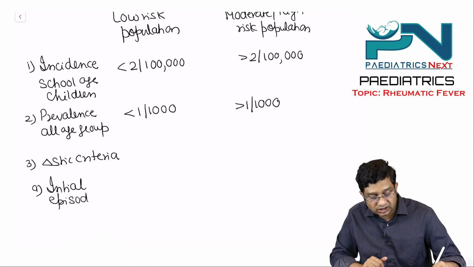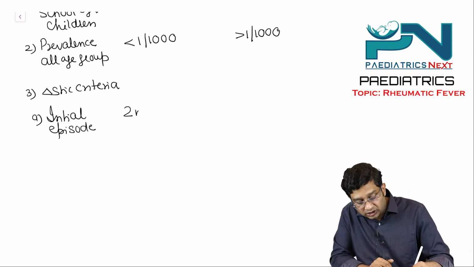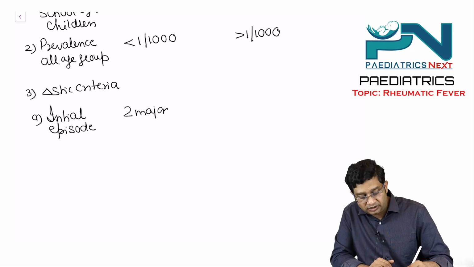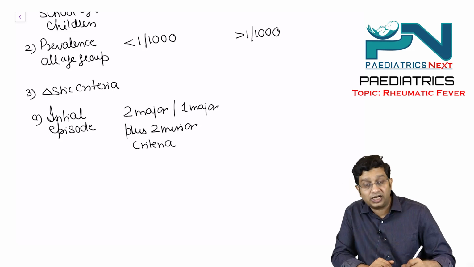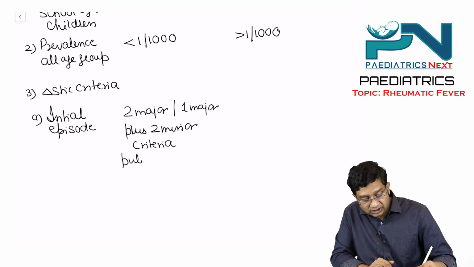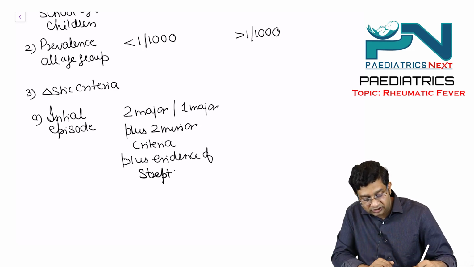In the low risk, it is 2 major or 1 major plus 2 minor criteria plus evidence of streptococcal infection.